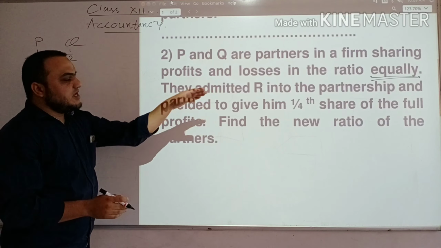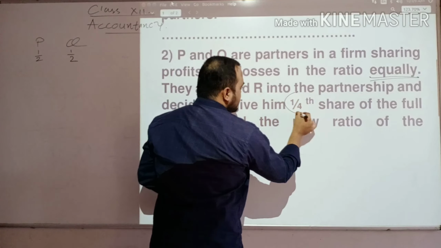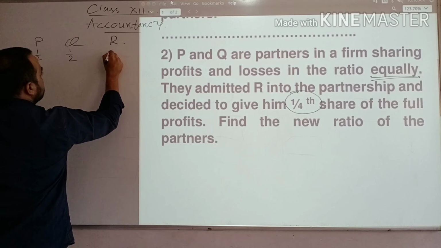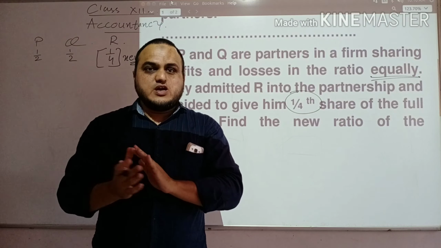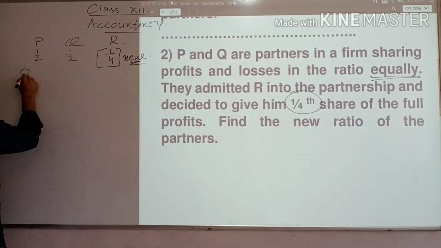Now they have admitted R into the partnership and decided to give 1/4 share. So R is here and R will get 1/4 share. Remember R is a new partner. So now calculate the new ratio. Same like the last question, we are going to do same thing again. Let's see first of all here remaining ratio.